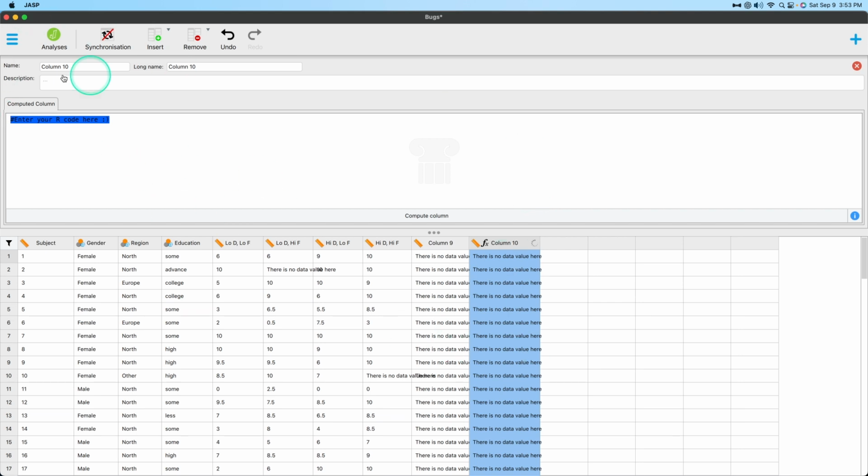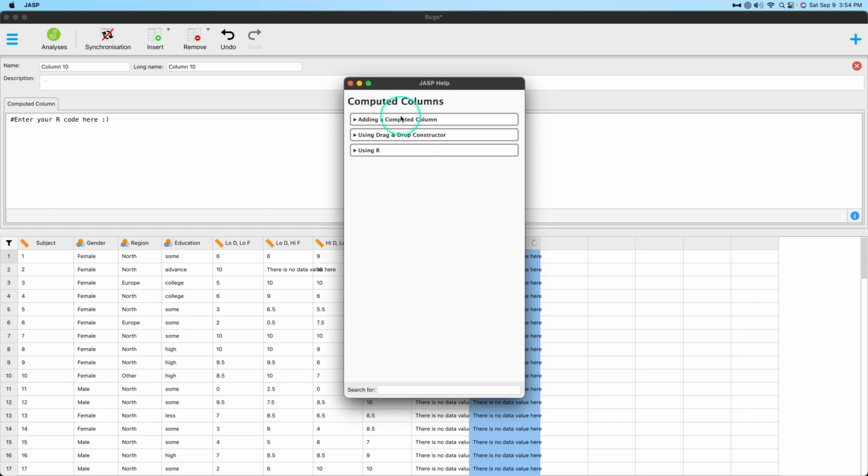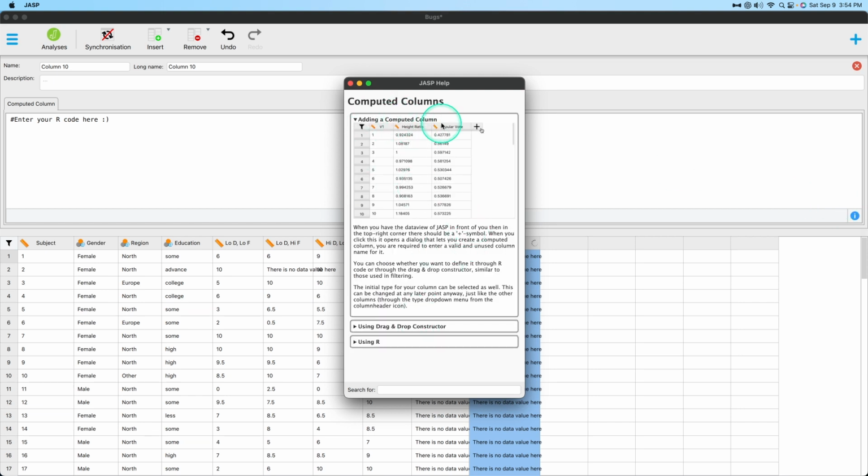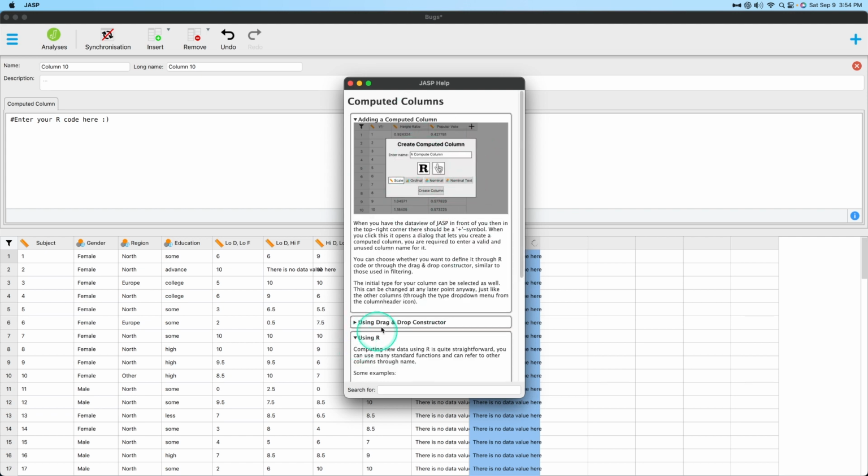So in both cases, both computed columns using the standard functions and R right here. I'm not going to pull any R code to do any computation. But I just wanted to show you, I don't use R very often, but you can also pull up the documentation, adding a computed column. Okay, so this has little GIFs added here, and then it's going to ask you if you want to add a compute. So this is the old way of computing a column. Okay, or you can use R.